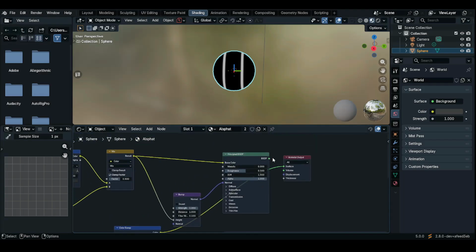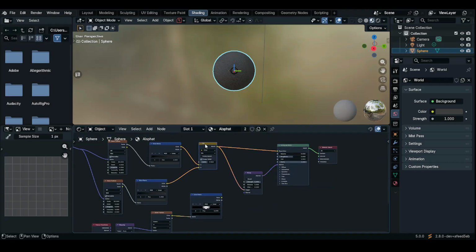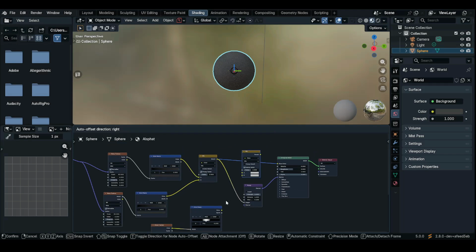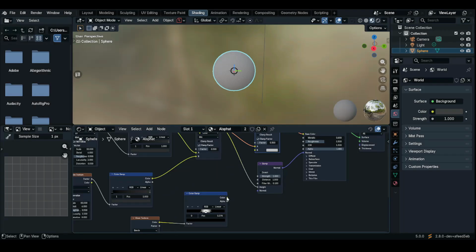Now let's connect our Principled BSDF back to the material output, and then duplicate the mix color node, place it here, and then connect the ColorRamp to it.